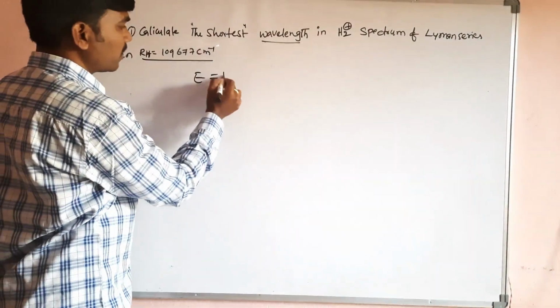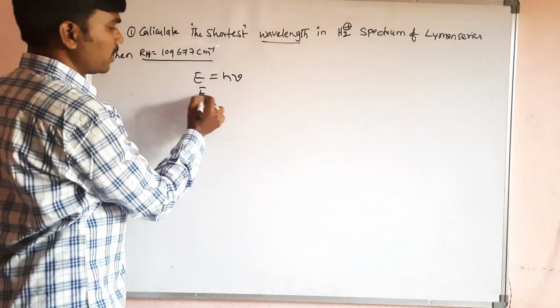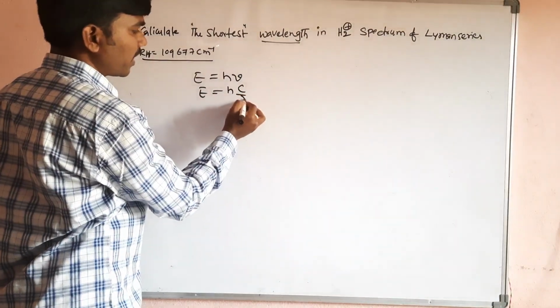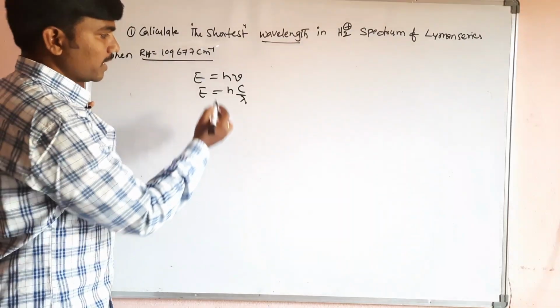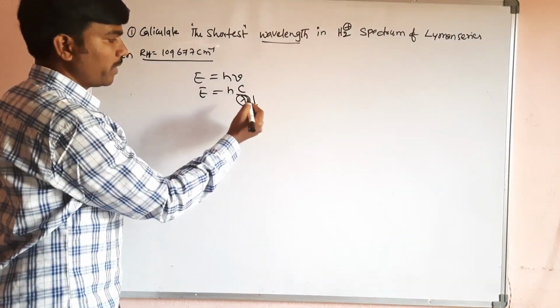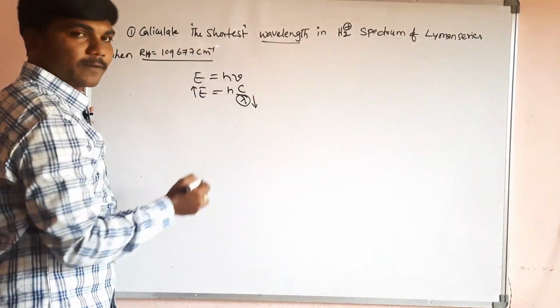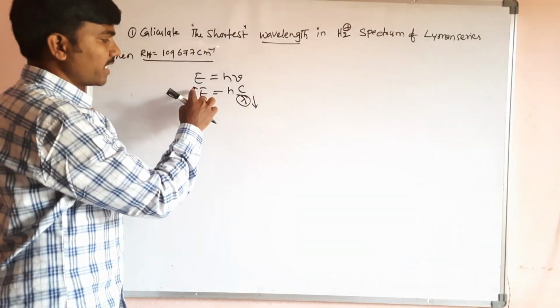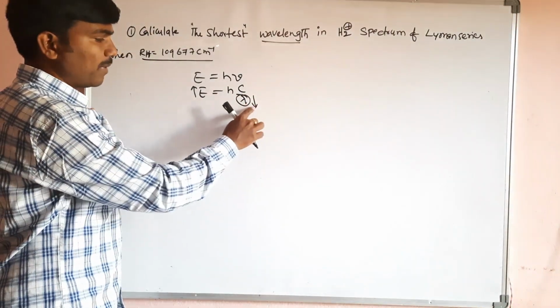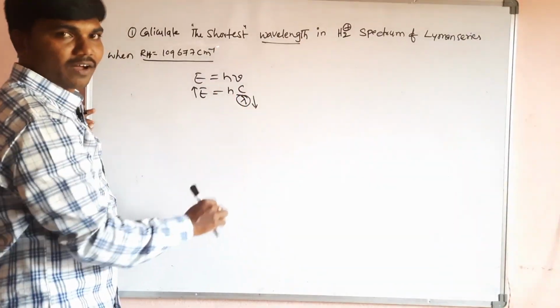We know that E is equal to h into nu, and E is equal to h into c by lambda. They are asking for this value to be small. This value should be small means energy should be greater. So where energy is greater, the lambda value will be minimum, because h and c are constant here.